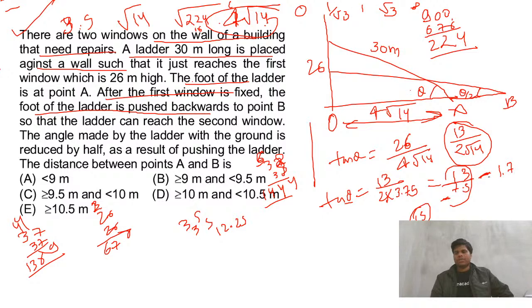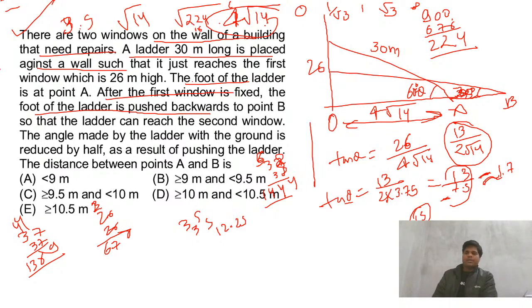This will be closer to 1.73. So this theta will be 60. Like we are doing an approximation. So this is 60, so this is 30. I think this will be right.